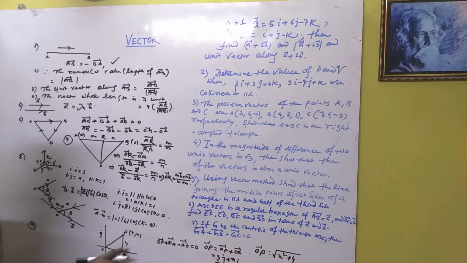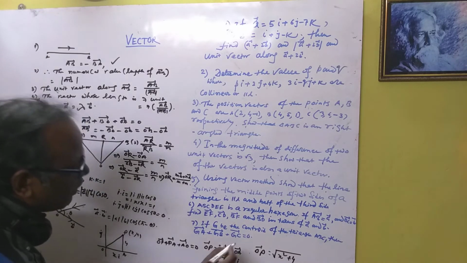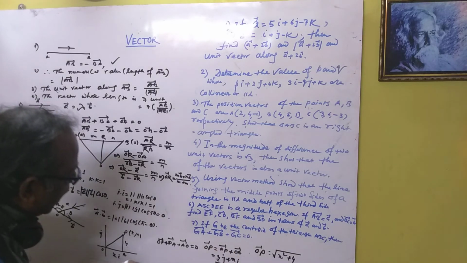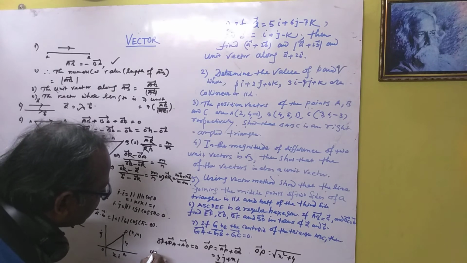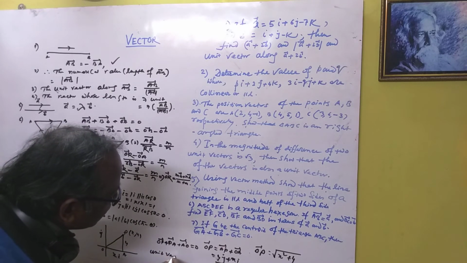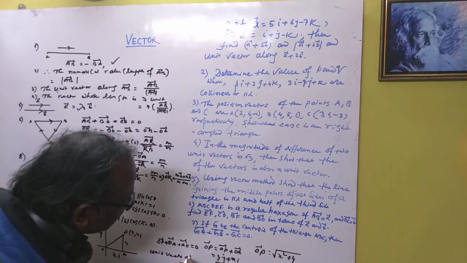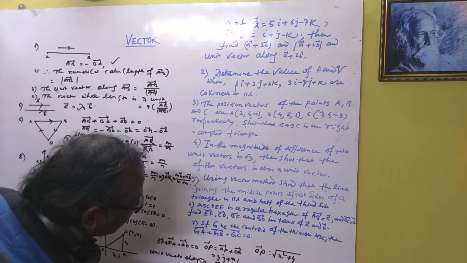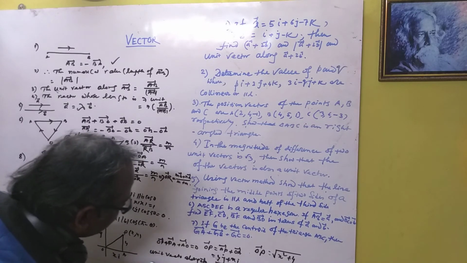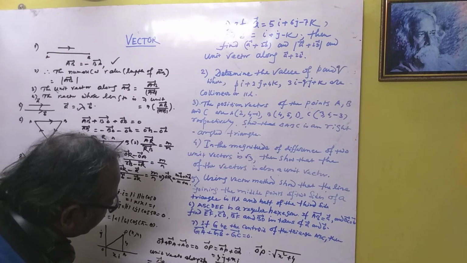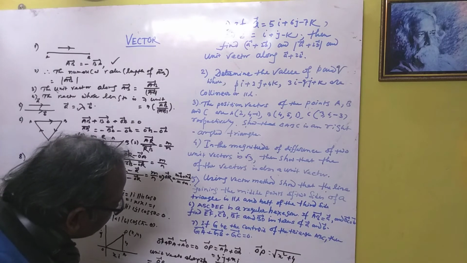This is root over x square plus y square. We can easily find that. Also, if you want to find the direction of OP with respect to the coordinate axis, we can easily find the unit vector along OP, which is equal to vector OP by mod of OP.